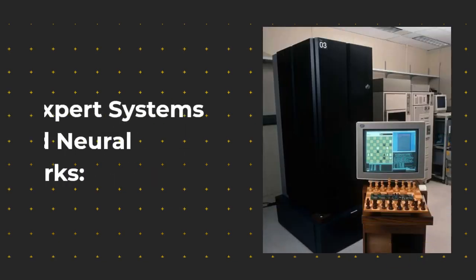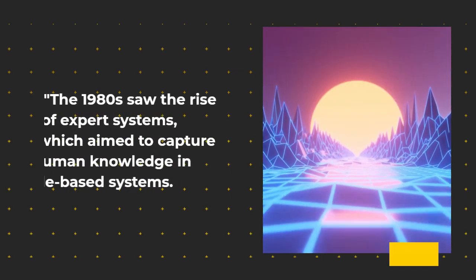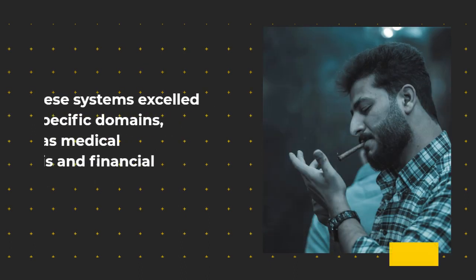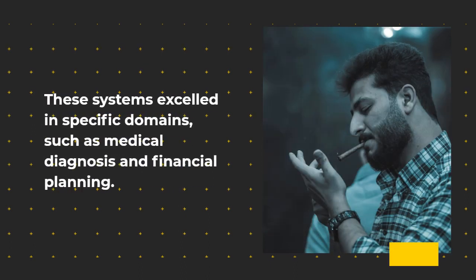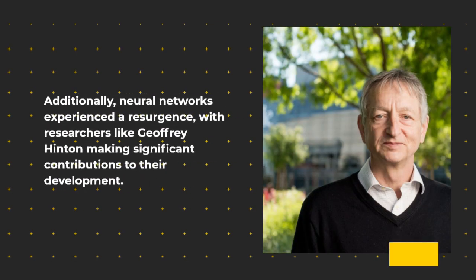Expert systems and neural networks. The 1980s saw the rise of expert systems, which aimed to capture human knowledge in rule-based systems. These systems excelled in specific domains, such as medical diagnosis and financial planning. Additionally, neural networks experienced a resurgence, with researchers like Geoffrey Hinton making significant contributions to their development.